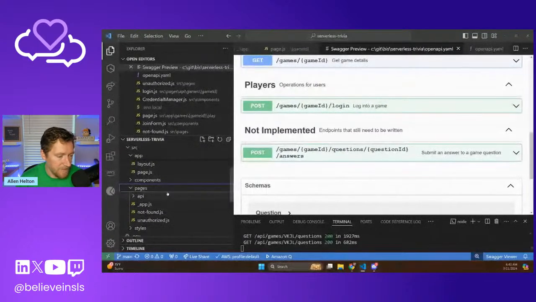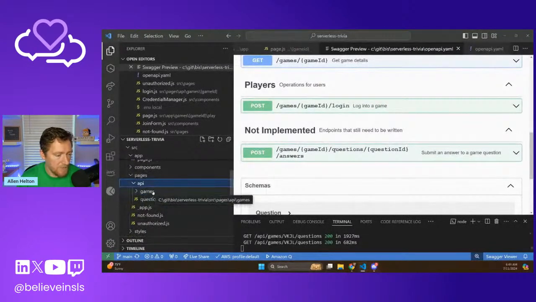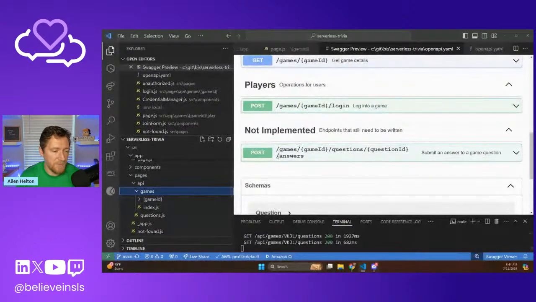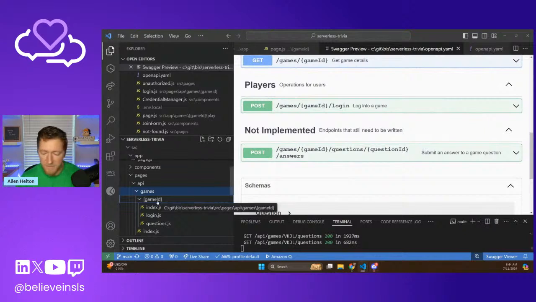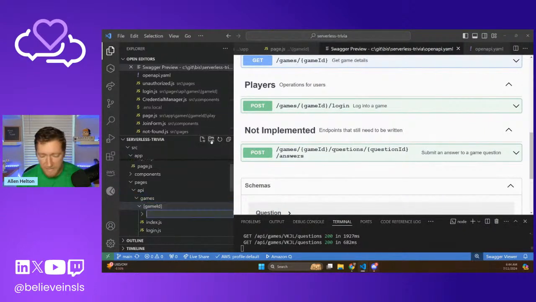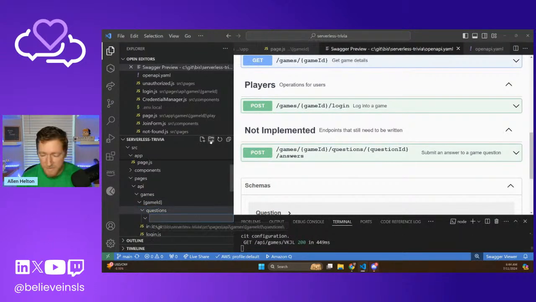So anyway, here's how we do it. We have our API routes, games, game ID. You can kind of see how each one of these nested folders is mapping to part of the path, including the path parameter. Here we have game ID, and this login one is that route. We still have to go in a little bit more, so we have to create more folders. We have questions that we're going to add, and then we have question ID.